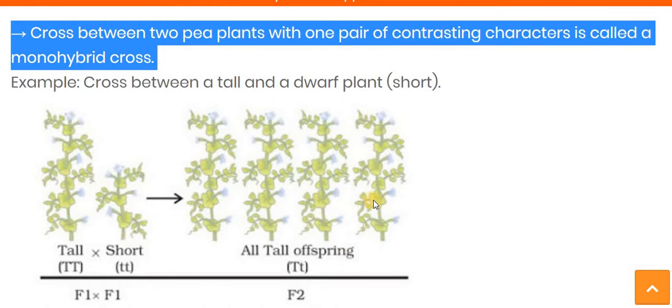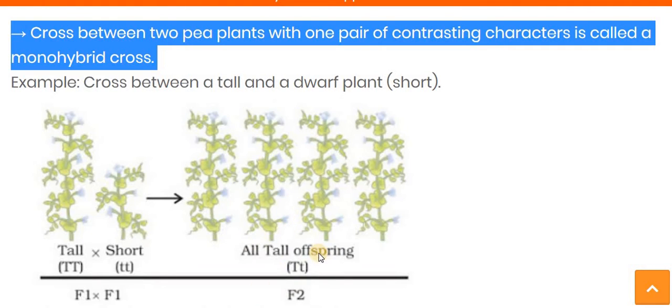But the genotype of these plants, though they are tall, is capital T, small t. Here you can observe that the small t is also there, which is responsible for the shortness of the height. But all the plants we get are tall.